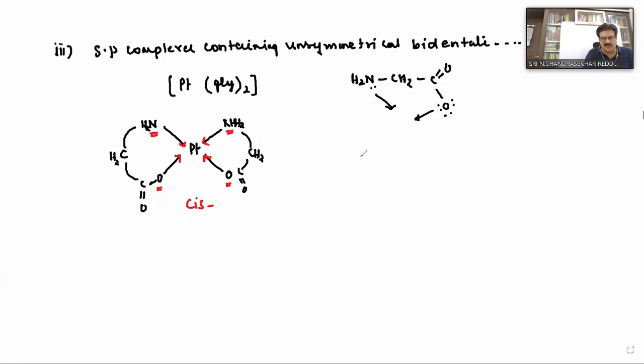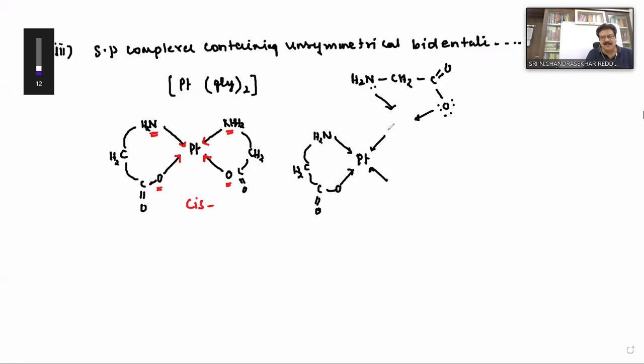Suppose you write it in the opposite direction: platinum, again with 4 arrows. I keep this ligand as it is: NH2, CH2, C double bond O and O. But here I'll take O, C double bond O, CH2, and NH2.